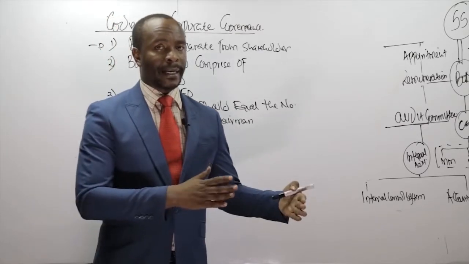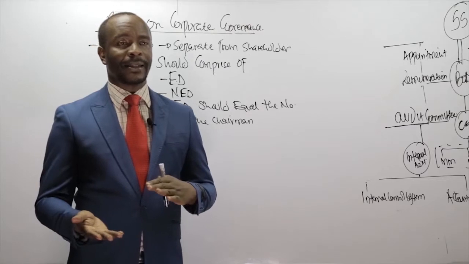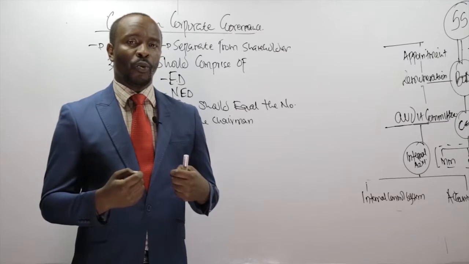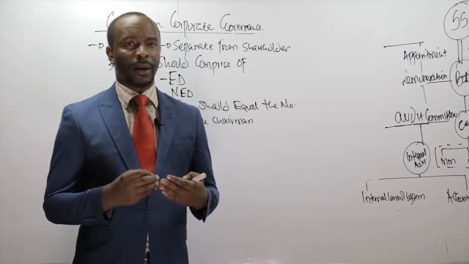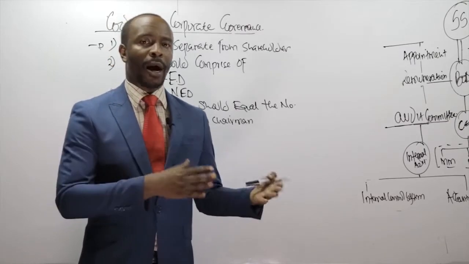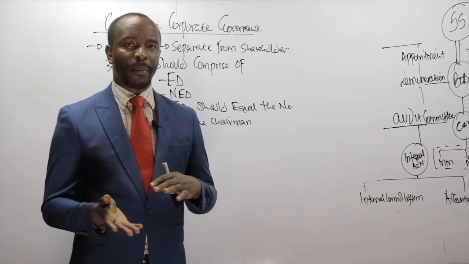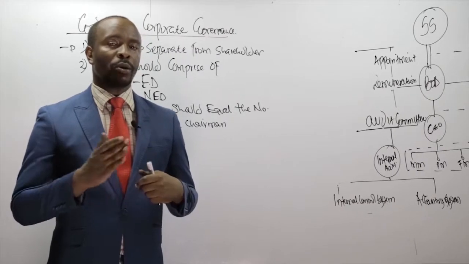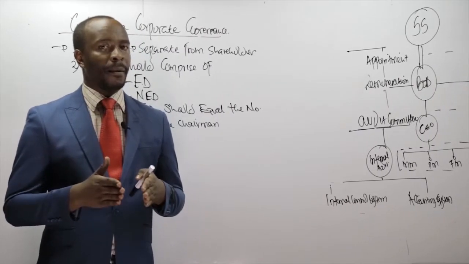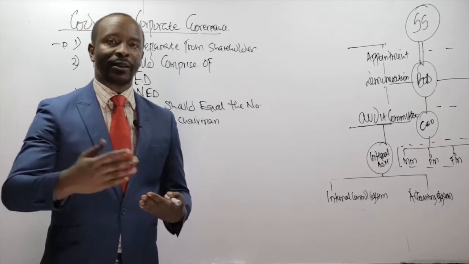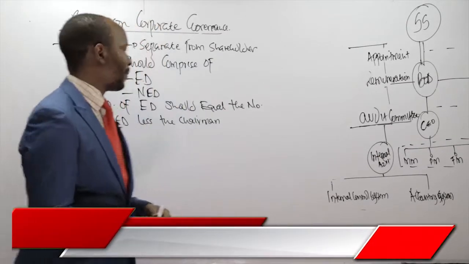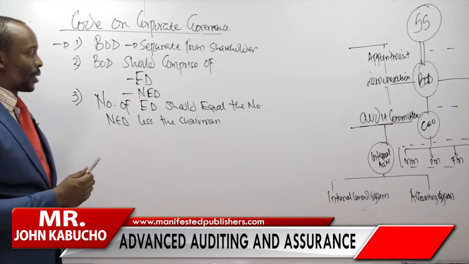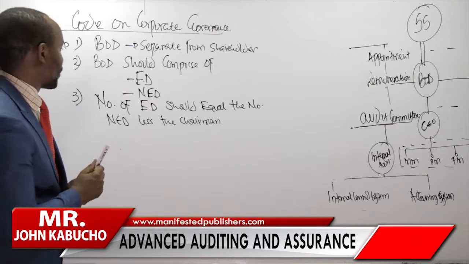If we have 4 executive directors and 4 non-executive directors, then it means if they are going to fight because they cannot pass a resolution, with 4 opposing and 4 proposing that particular resolution, then we can go ahead and ask the chairman, because he is the middleman here, to support one side and pass that resolution if it is beneficial to the company. So the reason why we don't count the chairman here is to make sure that the chairman can break the tie whenever it arises in a company.